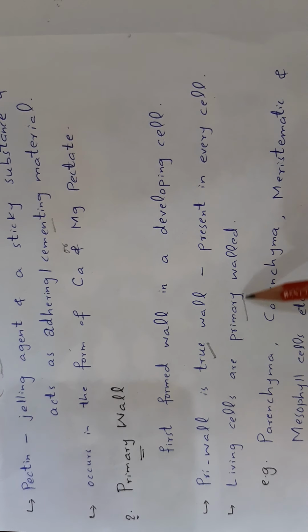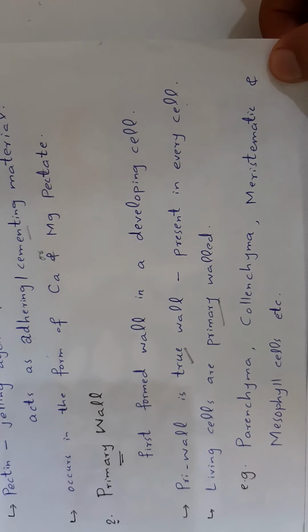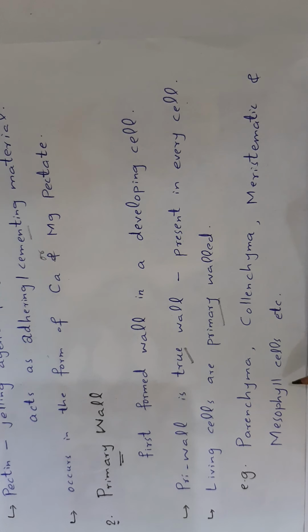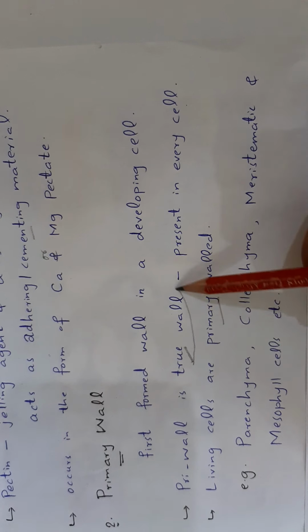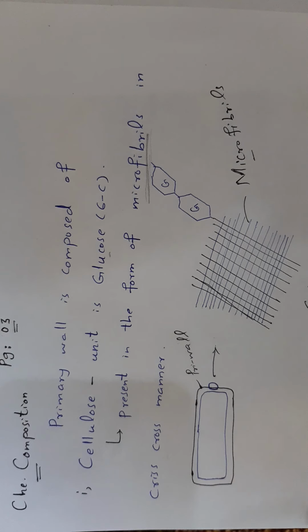Now, living cells are primary walled. For example, parenchyma, collenchyma, meristematic and mesophyll cells. These are living cells and they are primary walled. They have only primary wall. That is why primary wall is considered as true wall, because it is present in every cell.